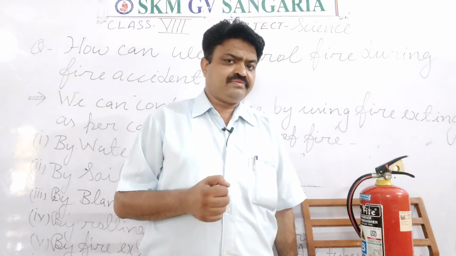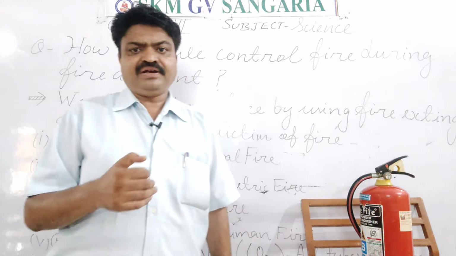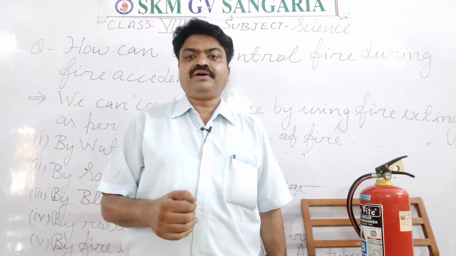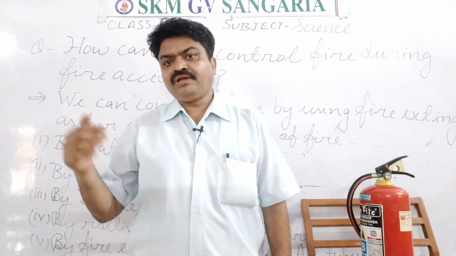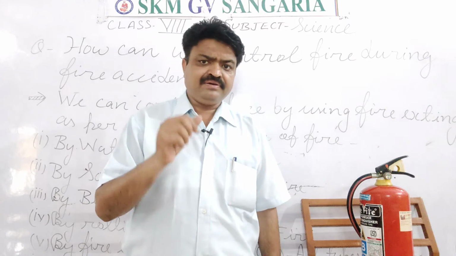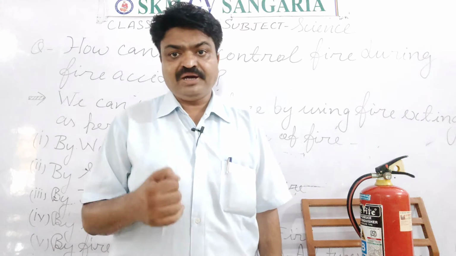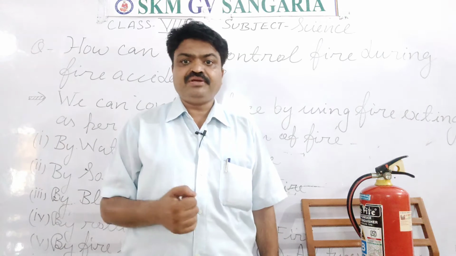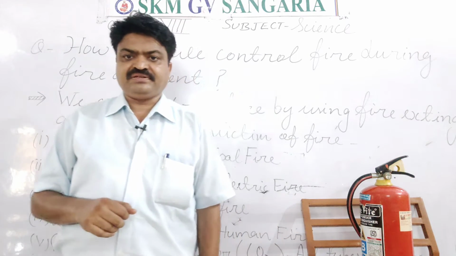In general, the fire that is caused by wood burning, coal burning, metal burning or building material burning can be controlled by us using water. So here water can be used as a fire extinguisher.